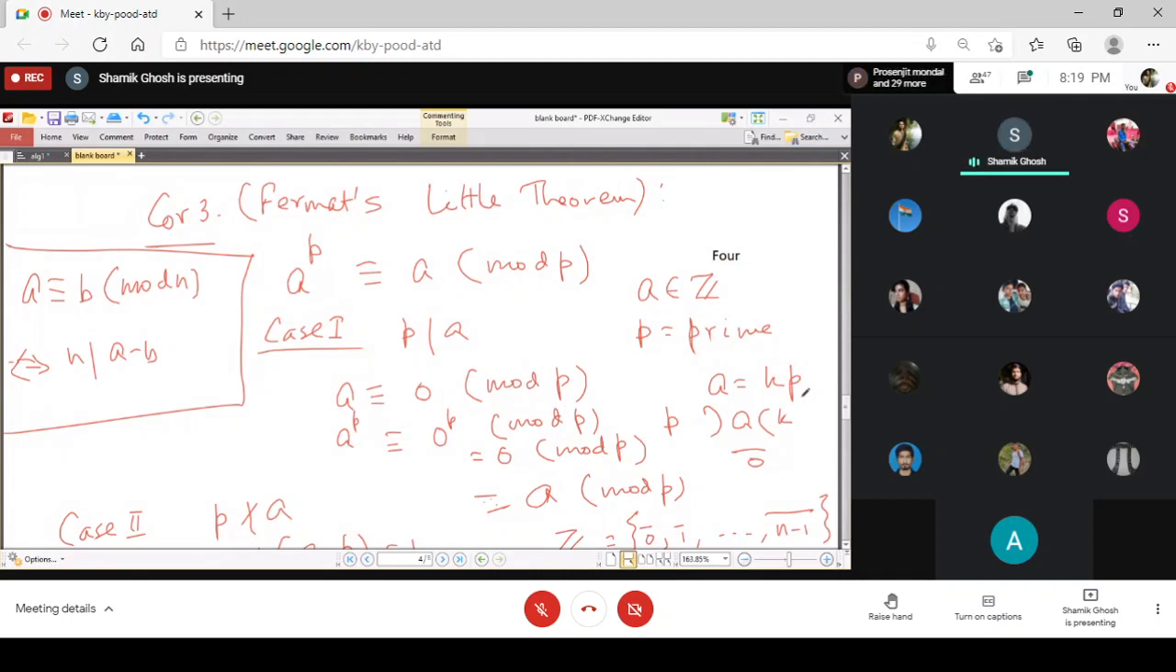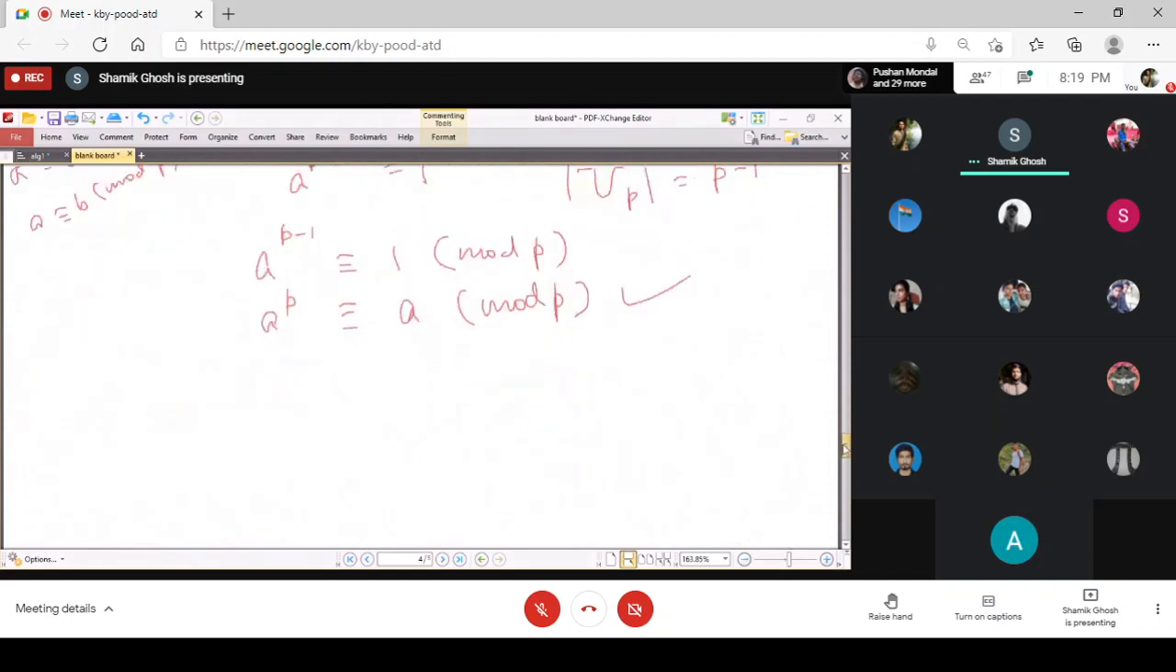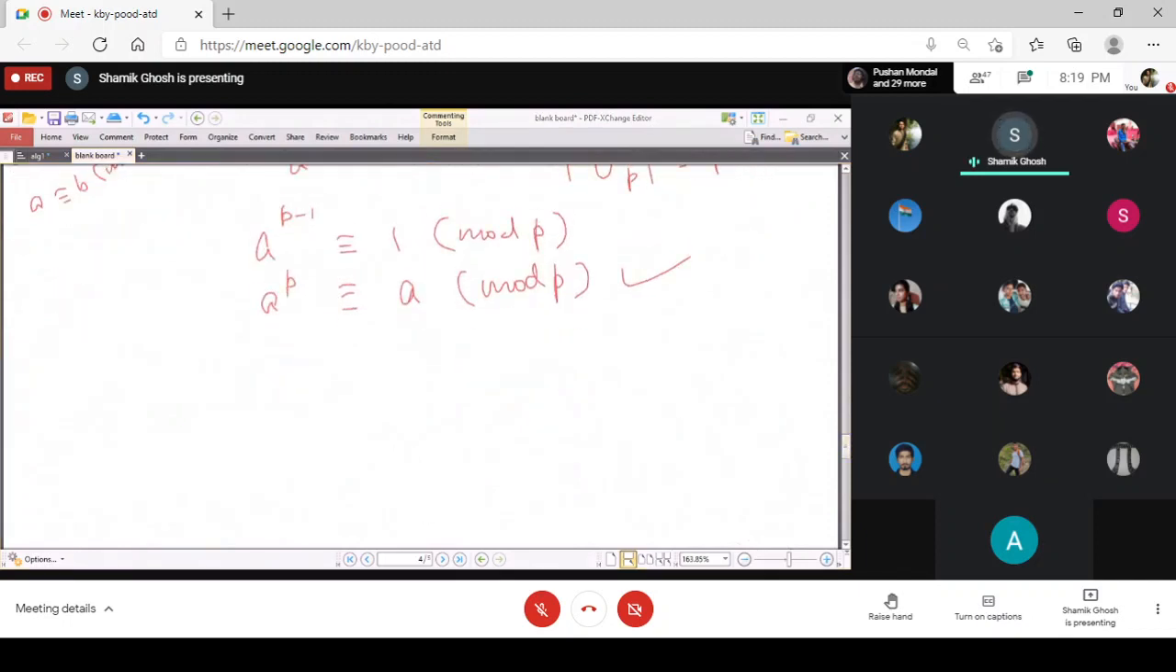Okay, so exactly in the same way we can have another theorem, and that we can have, say, Corollary 4, that is due to Euler.